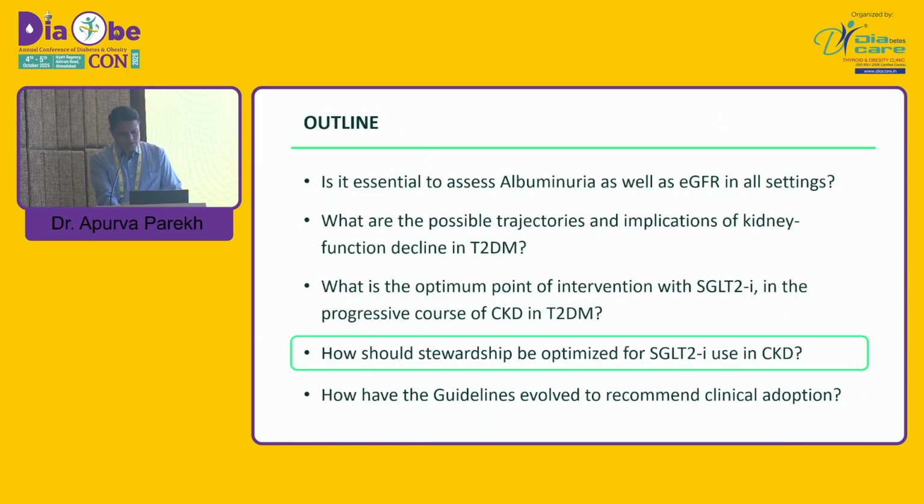Now, what is the stewardship to optimize SGLT2 inhibitors in CKD? The problem with all our SGLT2 inhibitors, angiotensin receptor blockers, or finerenone is that these drugs all cause an initial dip in GFR. So when patients come to you and you prescribe this medicine, they initially develop worsening of renal function, creatinine may increase, so sometimes the patient may lose hope. Many patients develop UTI, and many develop some acute kidney injury. So this is the Achilles heel for the use of this drug. What we have to do is stop it whenever there is an emergency for some time, but again we have to restart it, so that the patient can continuously get the benefit.